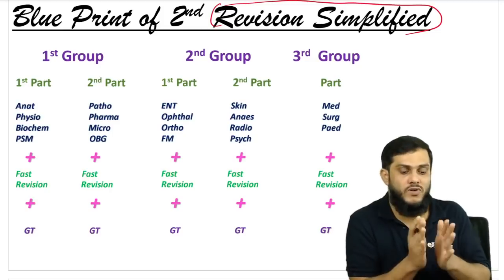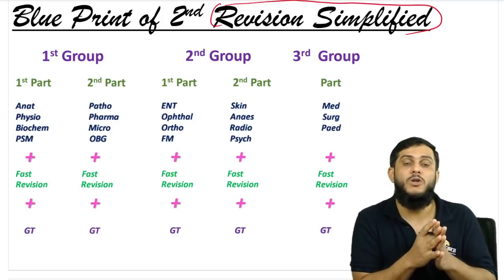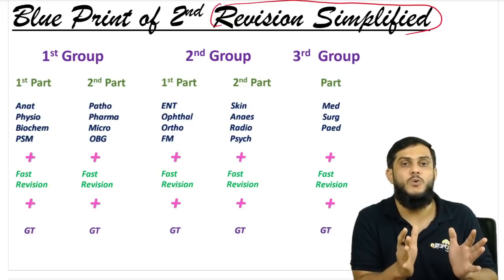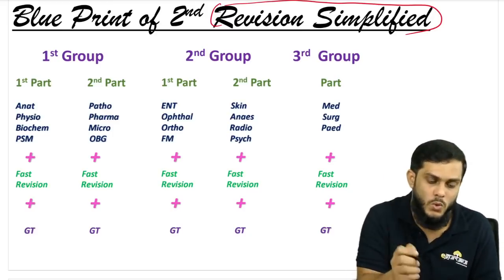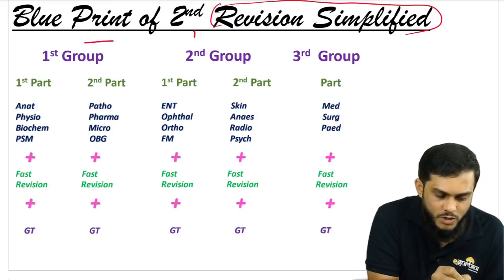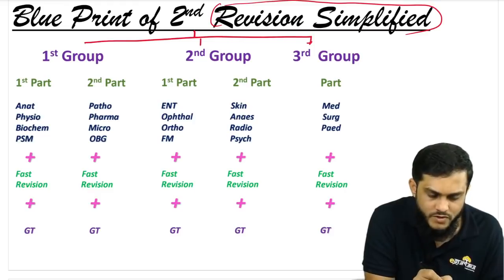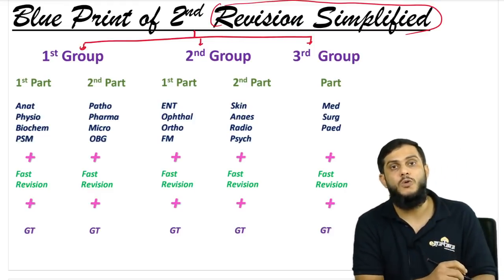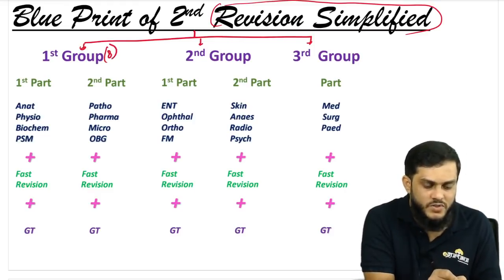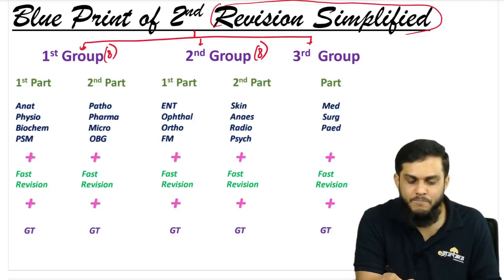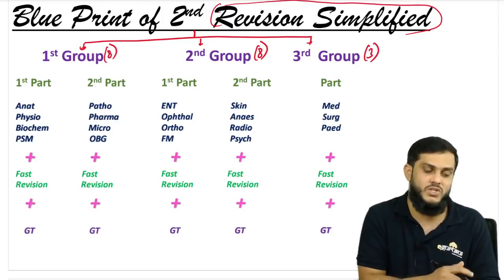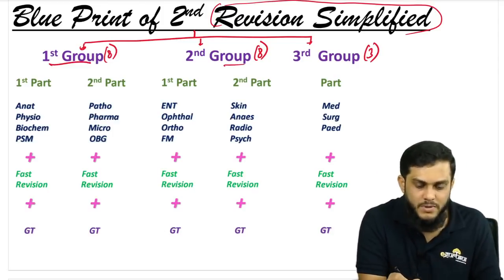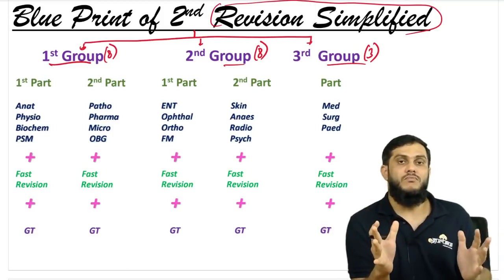So now the first thing we are going to do here is grouping. We are going to divide the subjects into 3 groups. All the 19 subjects, we are taking and dividing them into 3 groups. So the 3 groups are here in front of you: the first group, the second group, and the third group. The first group consists of 8 subjects, the second group consists of another 8, and the remaining 3 in the third group. So 8 plus 8, 16, 16 plus 3, 19 subjects.